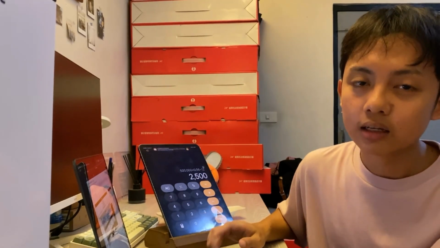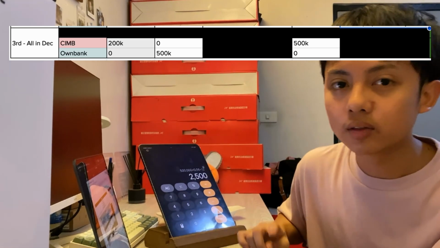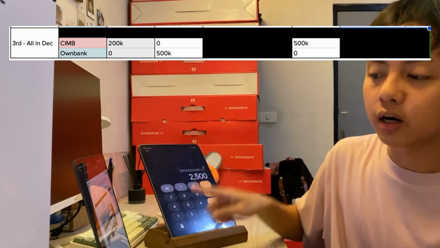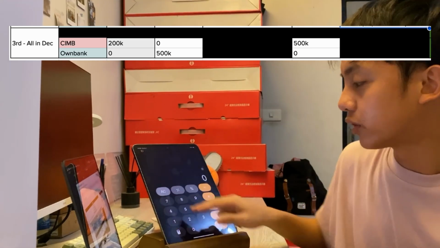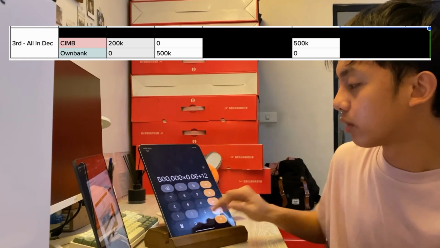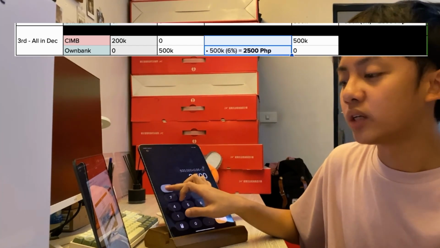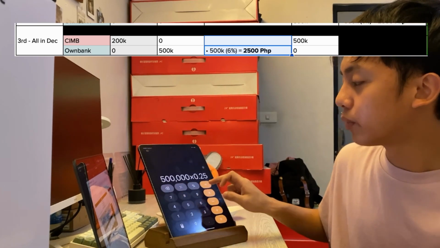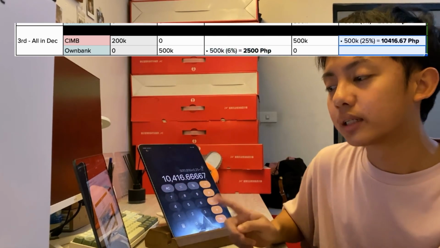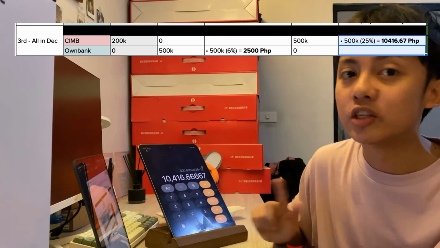And last is, we go all in sa December. Zero out the ADB that we have for November. Park everything first on Ownbank. 500k times 0.06 divided by 12, we get 2,500 pesos. And then we transfer everything now to CIMB. 500,000 times 0.25 divided by 12, we get an interest of 10,416.67 pesos.